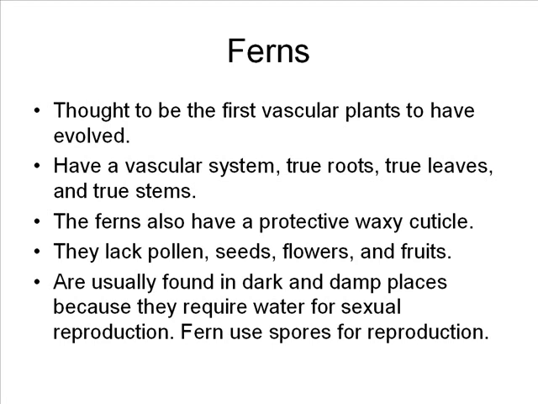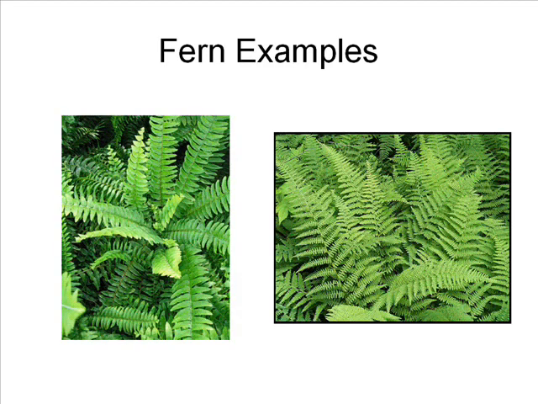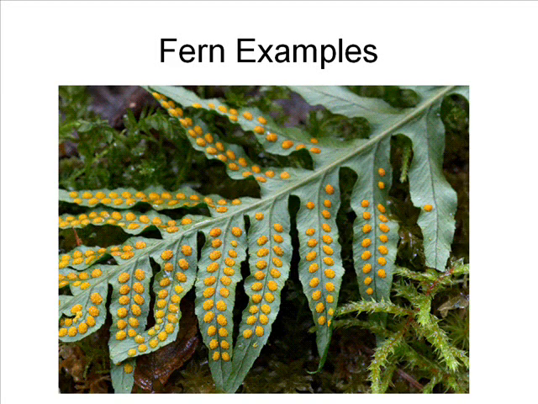The ferns were thought to have been the first type of vascular plants to have evolved on Earth. The ferns have a vascular system, true roots, true leaves, and true stems. They also have a waxy cuticle on their leaves, which protects them from losing water. They, however, do not have pollen, seeds, flowers, and fruits. Ferns are also still usually found in damp, dark places because they also require water for sexual reproduction.